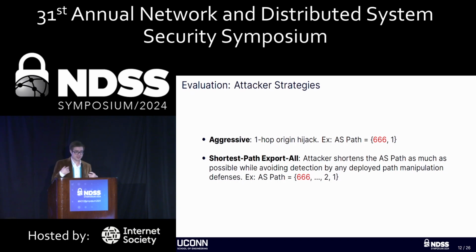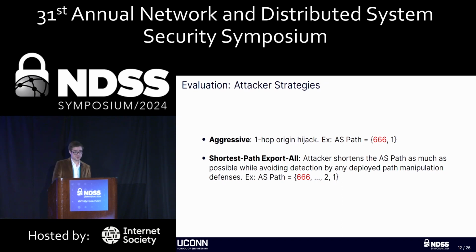And we use 2 attacker strategies in our evaluation. The first is an aggressive attacker. The aggressive attacker always does a one-hop origin hijack, so falsely announcing that they are a neighbor to the true origin, where we have a randomly selected origin.